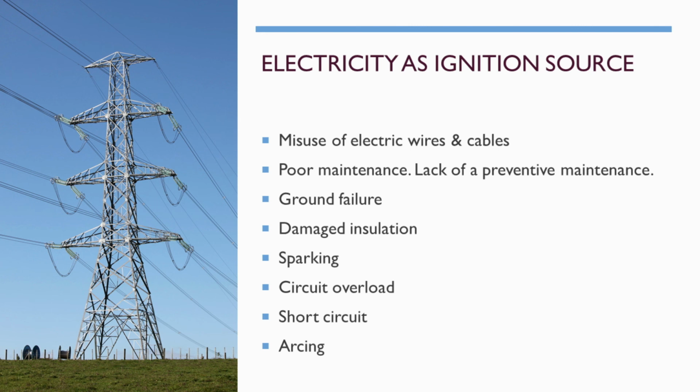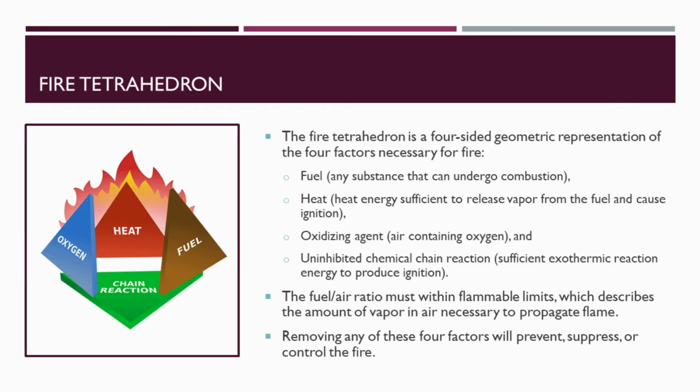That's all about fire triangle. Next is fire tetrahedron. The fire tetrahedron is a four-sided geometric representation of the four factors necessary for fire. Fuel, any substance that can undergo combustion, heat, oxygen. These three we all know. The fourth new element is called as uninhibited chemical chain reaction. So this is the fourth element. All these four elements all together form a tetrahedron.